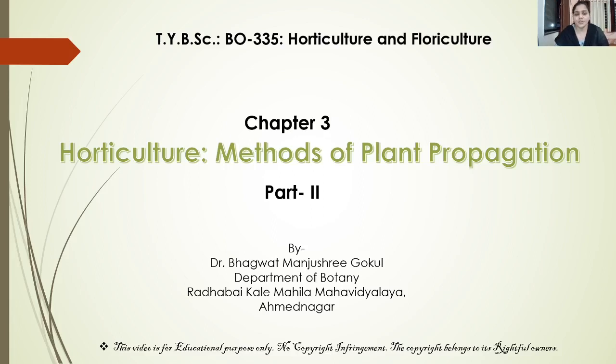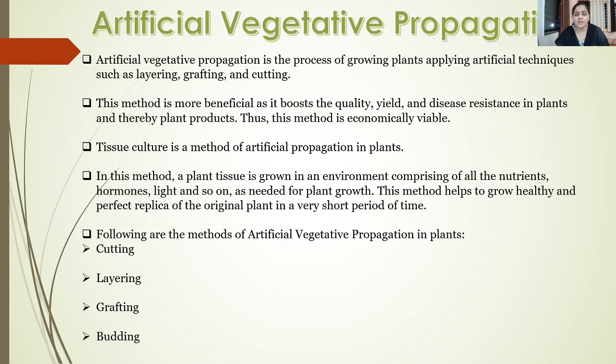Hello, dear students. Welcome back to the second part of chapter 3, Horticulture: Methods of Plant Propagation. In the first part, we have studied sexual propagation, or seed propagation. Now, in this part, we are going to study artificial vegetative propagation. Now, what do you mean by artificial vegetative propagation?